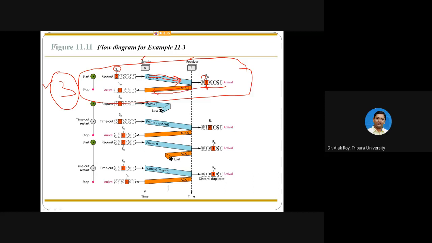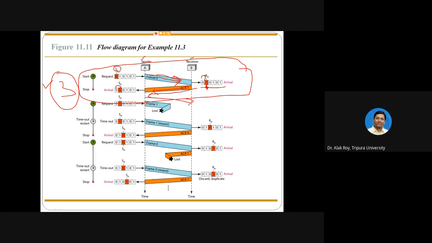That's why it replies with ACK 1. After receiving ACK 1, the pointer at the sender side is moved from 0 to 1. So currently SN is at 1, and next it tries to transmit frame 1.